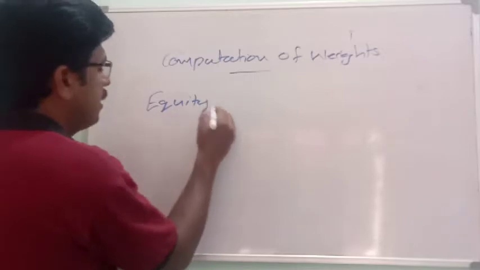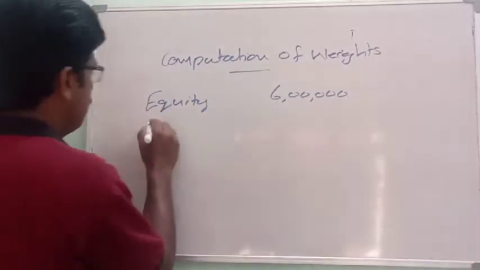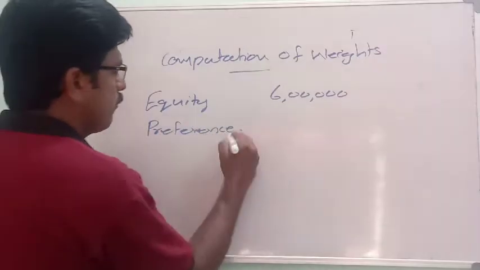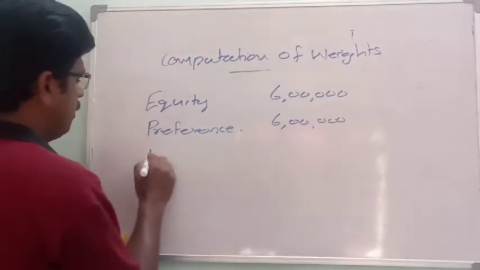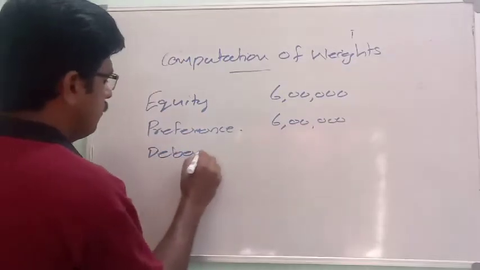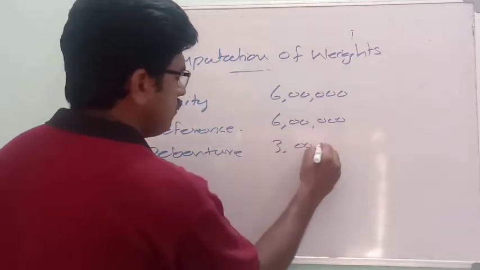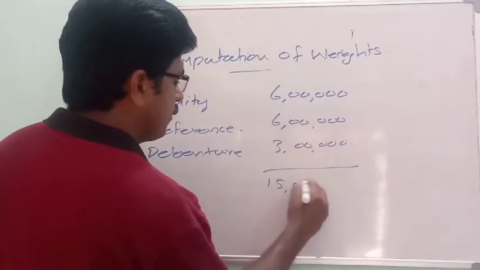Equity capital it is 6 lakh rupees. Preference 6 lakh. And debenture rupees 3 lakh. Total is equal to 15 lakh.